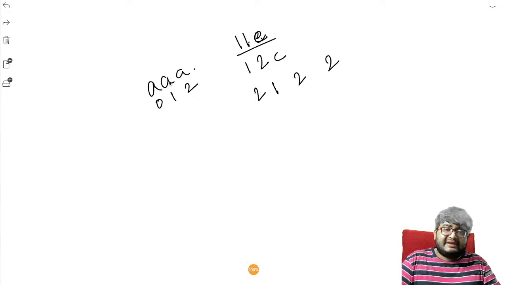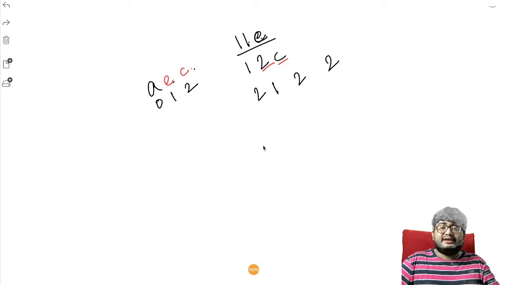So at index 1 we had A here, right? Instead of A we will now have E here. This will create an update operation. Next we go to the next query. It tells that at index 2 make it C. So make it C at index 2. Third is, in the range 1 to 2, what is the second largest character?